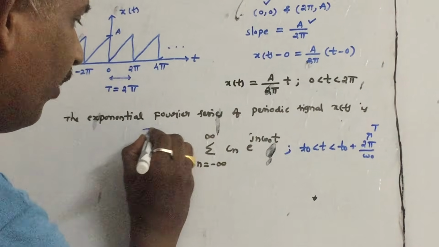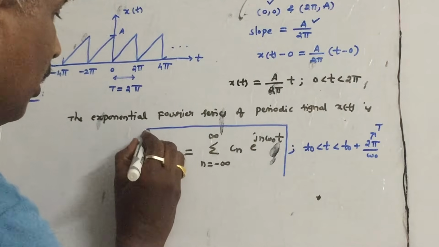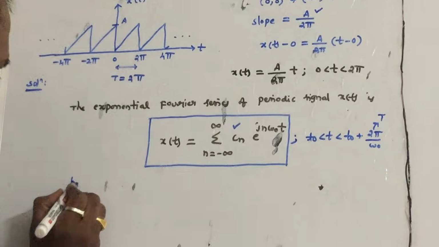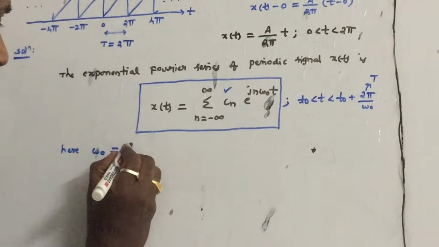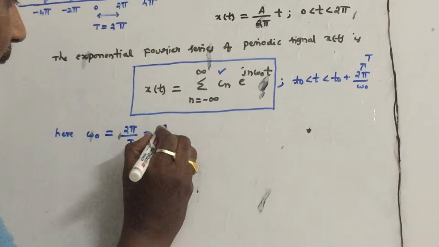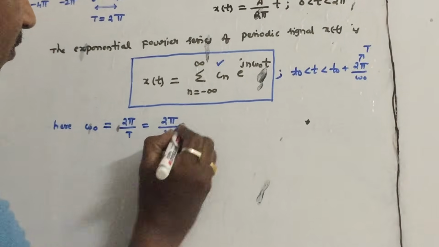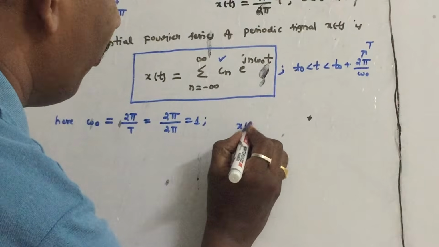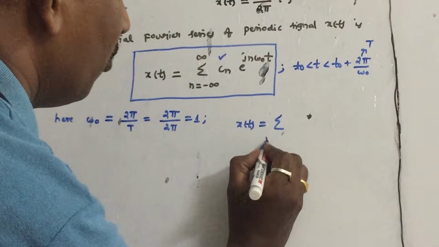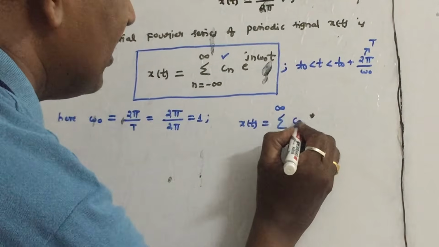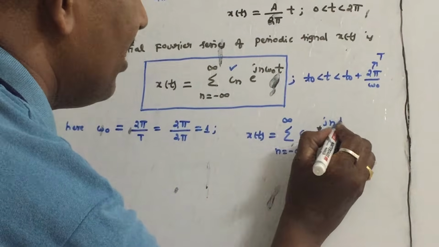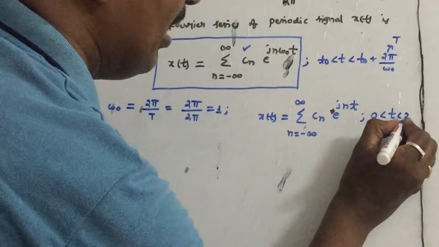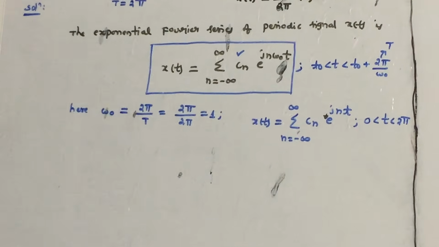This is a very important formula, where we only want to find Cn and substitute. What is omega 0 for this problem? Omega 0 is equal to 2 pi by T, so 2 pi by 2 pi, which comes out as 1. Let us substitute in the given x of t. So x of t becomes the summation from n equals minus infinity to infinity of Cn into e power j n t. In each interval we are approximating over the cycle we have taken, 0 less than t less than 2 pi.